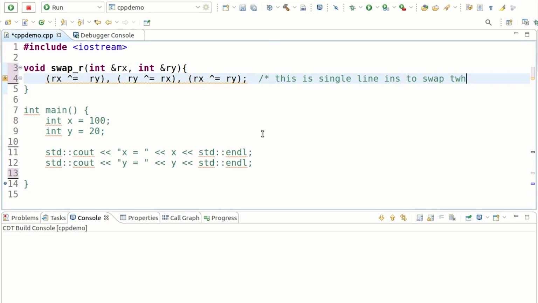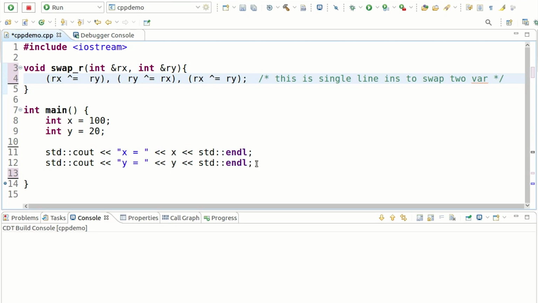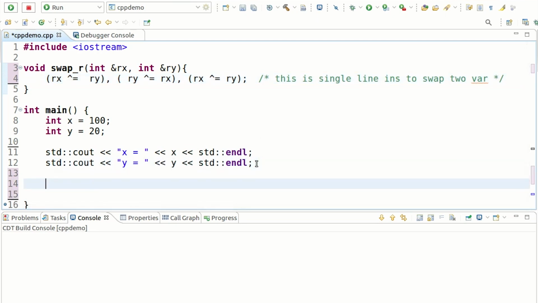So okay, this is a single line instruction to swap two variables. So now we can use here swap with reference variable x and y.